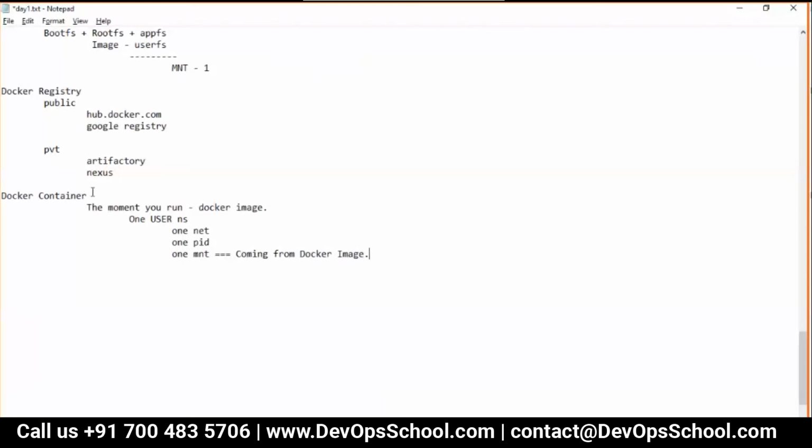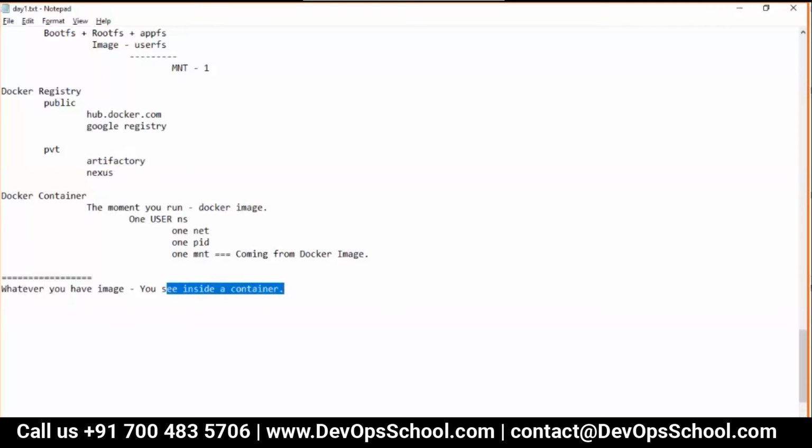In a simple way, whatever you have in the image, you see inside a container. Simple, not a very complicated definition. That means whatever is not there in the image, you don't see inside a container.